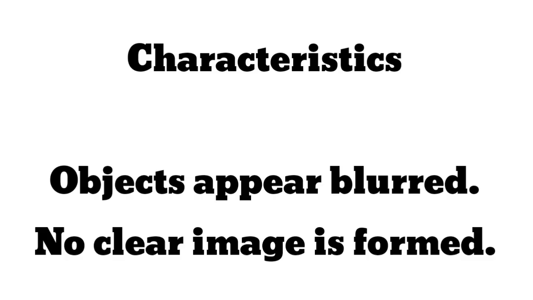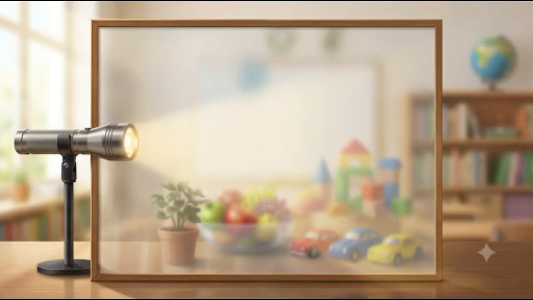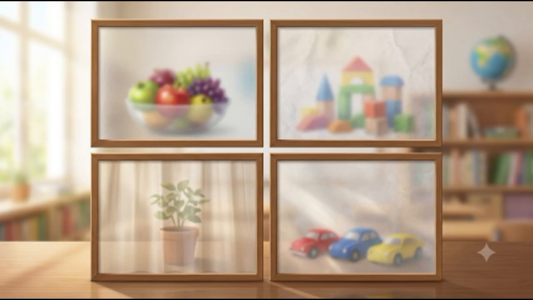The properties of these objects are that they appear blurry. No clear image is formed when we see through them. The image is not clear because some light is passed and some light is stopped. Here you can see a translucent glass. When light falls on it, some light is passed and some is stopped. So the vision is blurry. Objects are not clearly seen. They are translucent materials. Examples are frosted glass, butter paper, thin curtains, and tracing paper. All are examples of translucent materials.